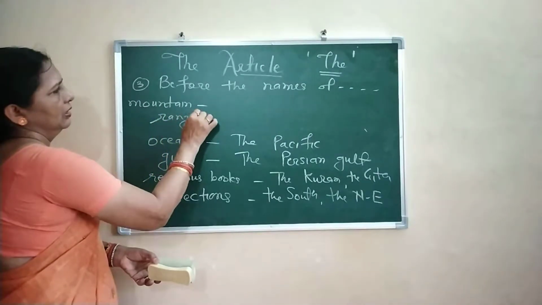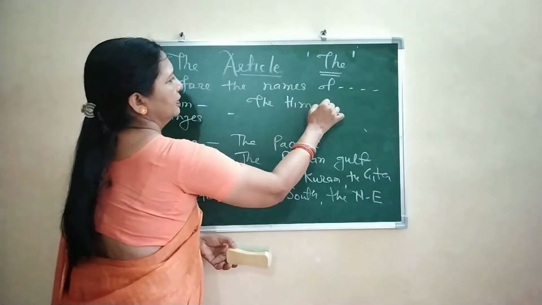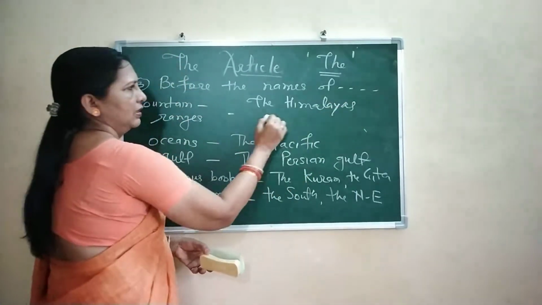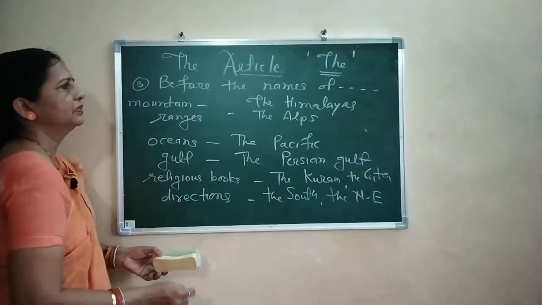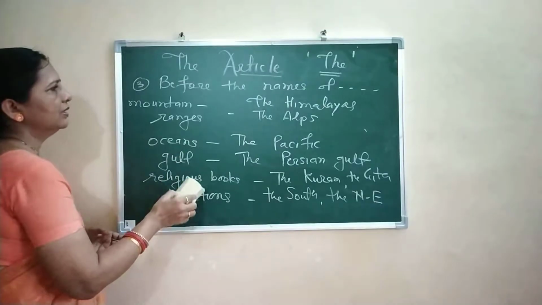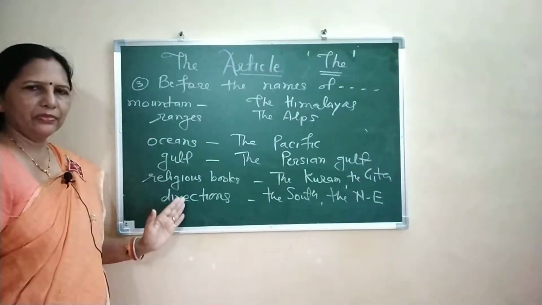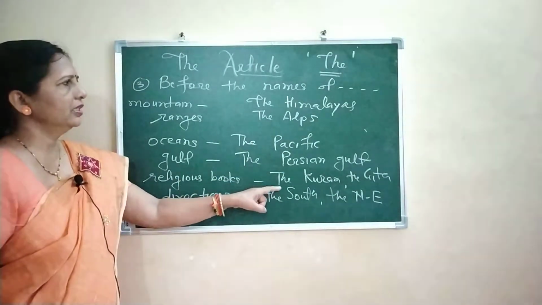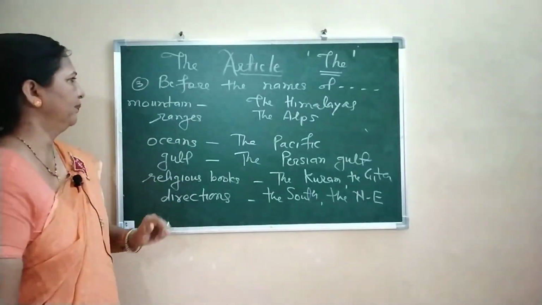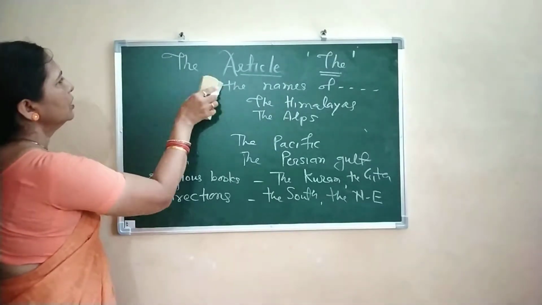For example, the Himalayas, the Alps. So, these are the general things with which, when the name is written, we are using the article the. Now, the fourth rule.